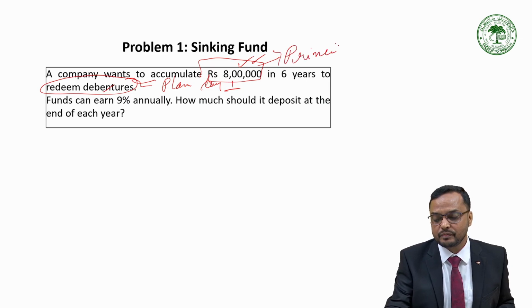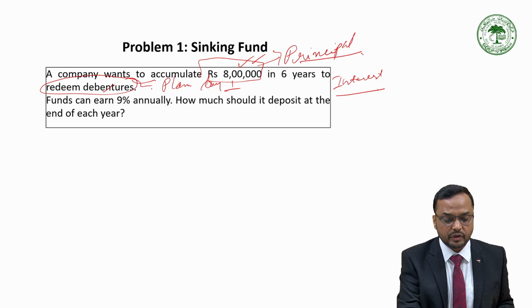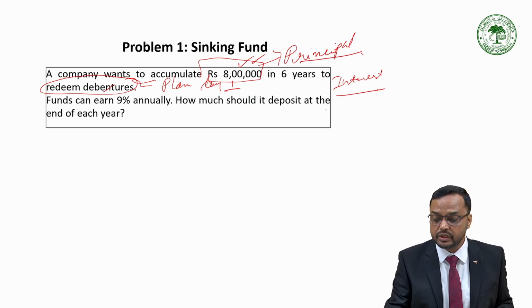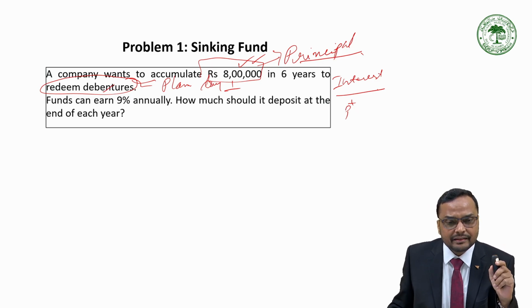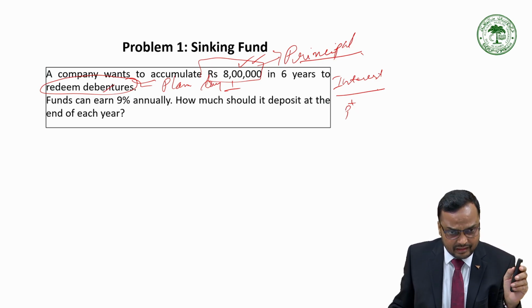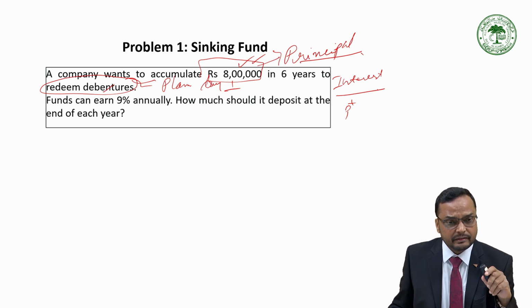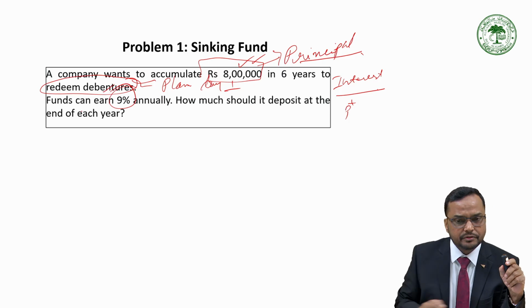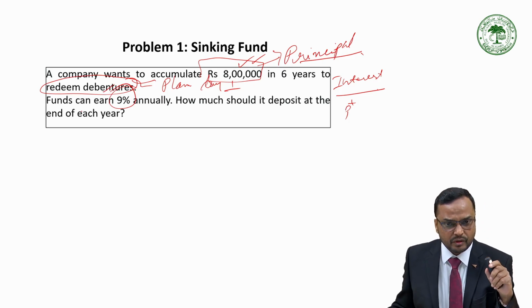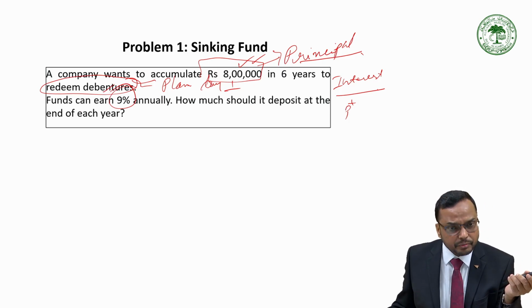Because generally in the case of a loan, what does the company do? The company pays interest every year, and on maturity, because this is a redeemable debenture, the principal amount plus interest has to be redeemed. So what the company has done is set aside a certain amount every year from its earnings and invest at 9% annually. So what is the amount? This needs to be calculated.